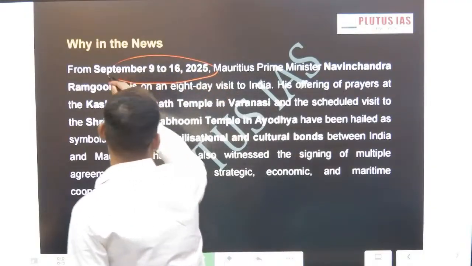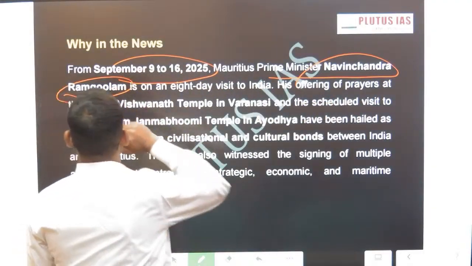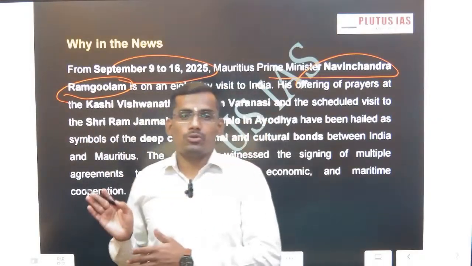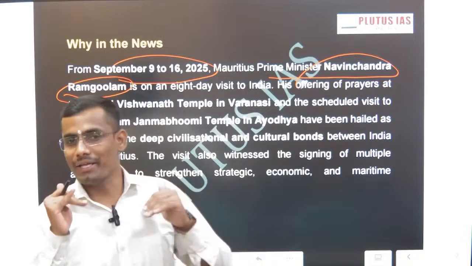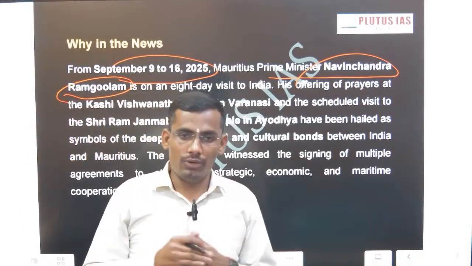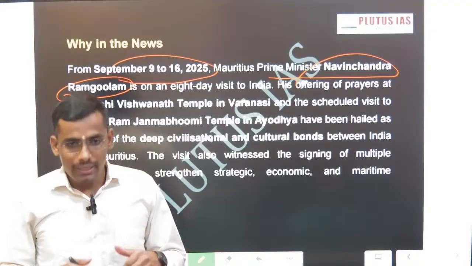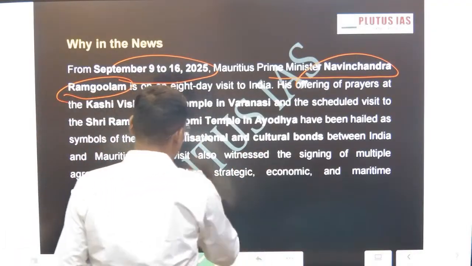Visit, as I mentioned, of Navin Chandra Ramgoolam. The name itself shows that this is of Indian origin. So 70% of the population of Mauritius is of Indian origin. Now, apart from the bilateral visit and high-level visit, everything is okay. But how these ties evolved, if you see the 12th March